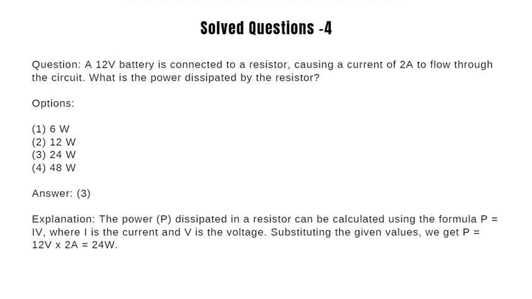Question 4: A 12-volt battery is connected to a resistor, causing a current of 2 ampere to flow through the circuit. What is the power dissipated by the resistor? To calculate the power dissipation, we should know the applied voltage and current through the circuit. Applied voltage is 12 volt and current through the resistor is 2 ampere. So power dissipated is voltage into current, which is equal to 24 watts.